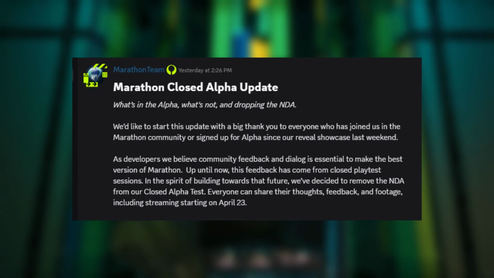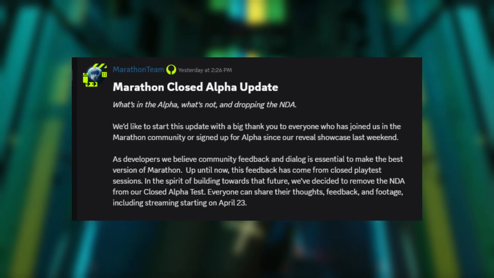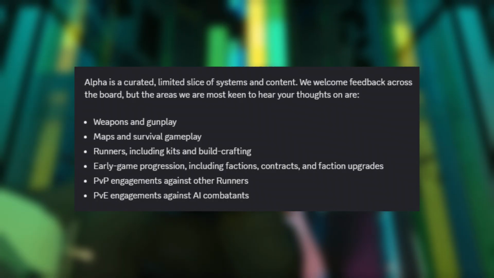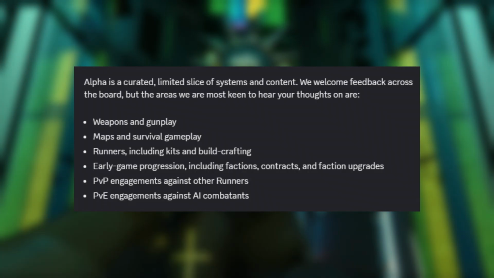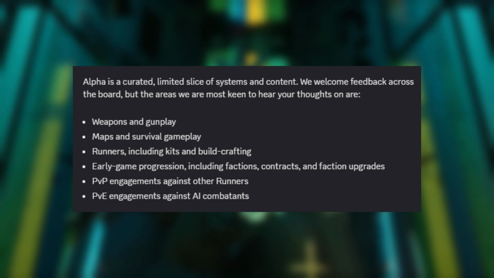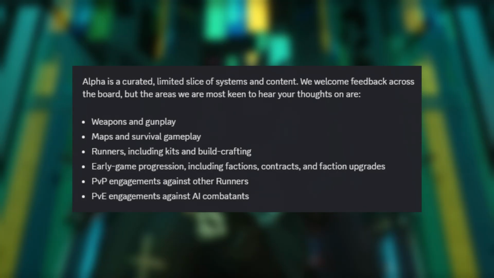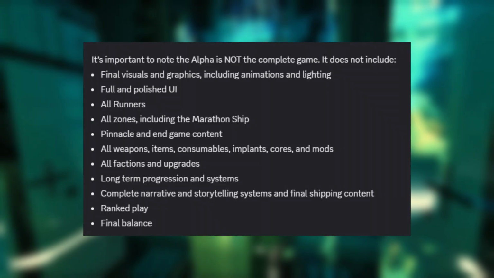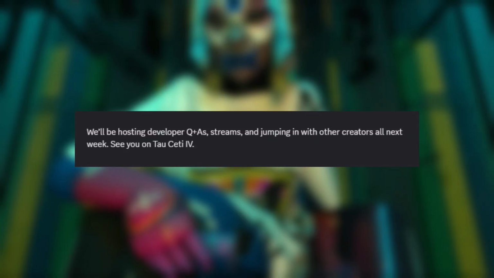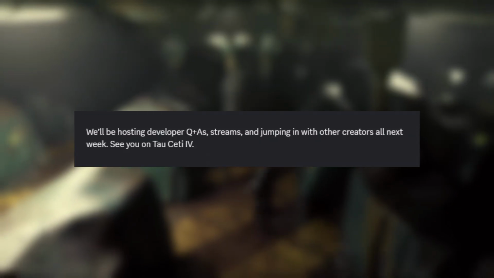They do mention, however, this is an incomplete version of the game, but there are a ton of things in this alpha that are being curated, limited slices of systems. They do want to hear your feedback and thoughts, though, on weapons, gunplay, maps, survivability kits, the runners themselves, early game progression, factions, so there is a faction system, contracts, faction upgrades, PvP engagements, and PvE. They do mention that there is a ton of things not completed in this alpha, though. Basically, every single system is not completed. And they do go over that they're going to be hosting a Q&A stream later in this week. They have changed their mind here, and they want to keep an open dialogue as a crucial point of the alpha, and getting your thoughts for the early reveal.